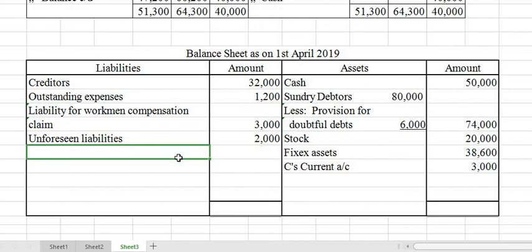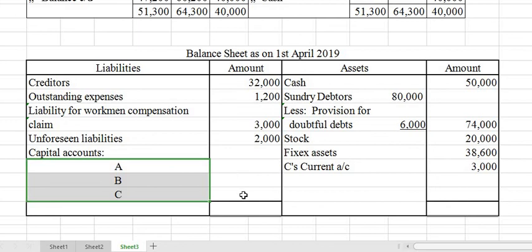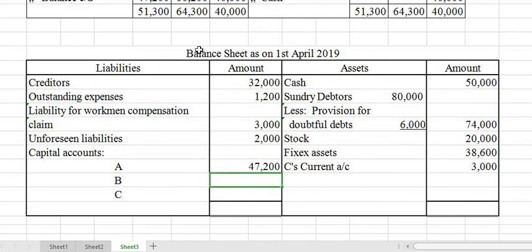Now what we have to write here is the capital account balance of all partners, the capital accounts for A, B and C. Their capital accounts we can write: 47,200, then 60,000, then 40,000 for C. So let us see the closing balance sheet.